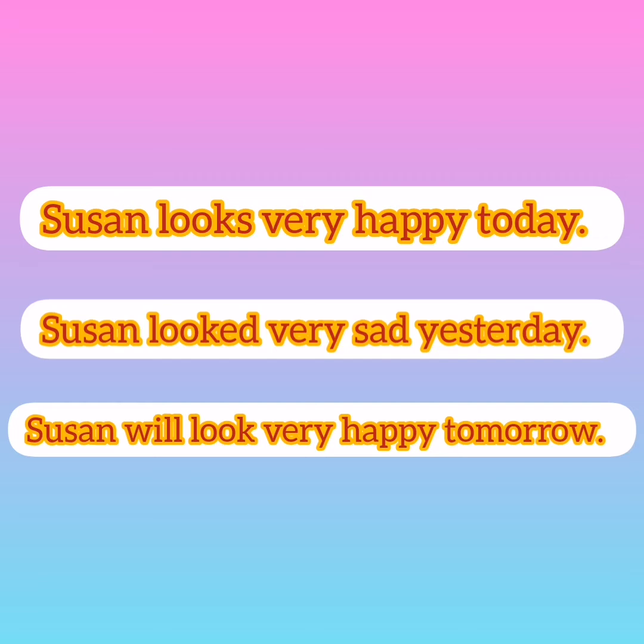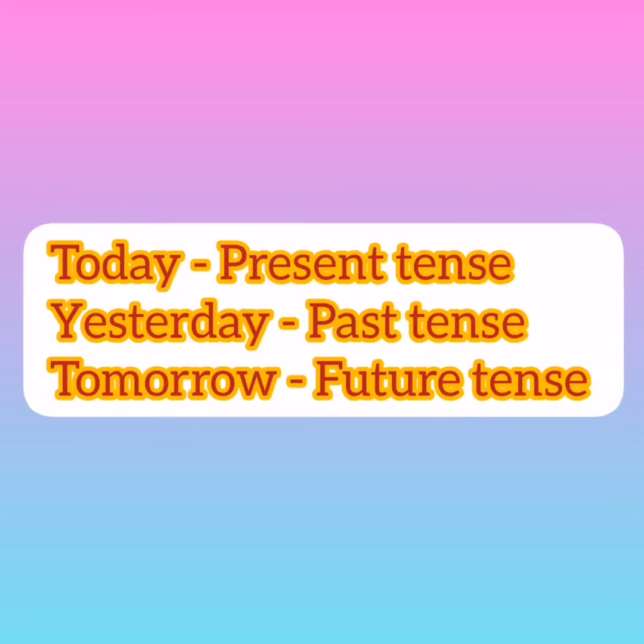Now I will explain these sentences. In the sentences, Susan's happiness and sadness belong to three different periods of time: today, yesterday and tomorrow. Today is the day that is going on now, so it is linked to the time that is going on. This time stands for present tense.